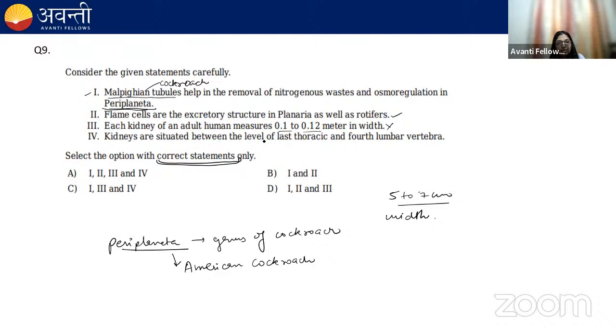Kidneys are situated between the levels of last thoracic and the fourth lumbar. No, it's the third lumbar. So 1 is correct and 2 is correct. So the correct option is B, because they're asking for the correct statements and B says that statements 1 and 2 are correct, 3 and 4 are wrong. So the correct option would be B. I hope it is clear to everyone now. Now moving to the next one.